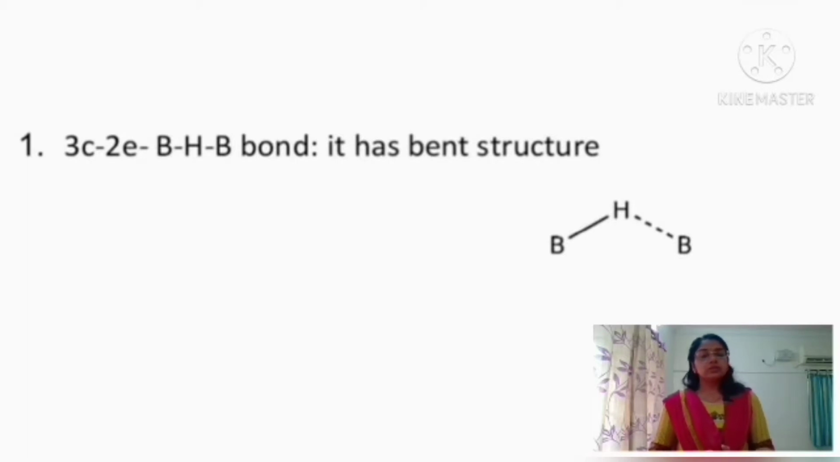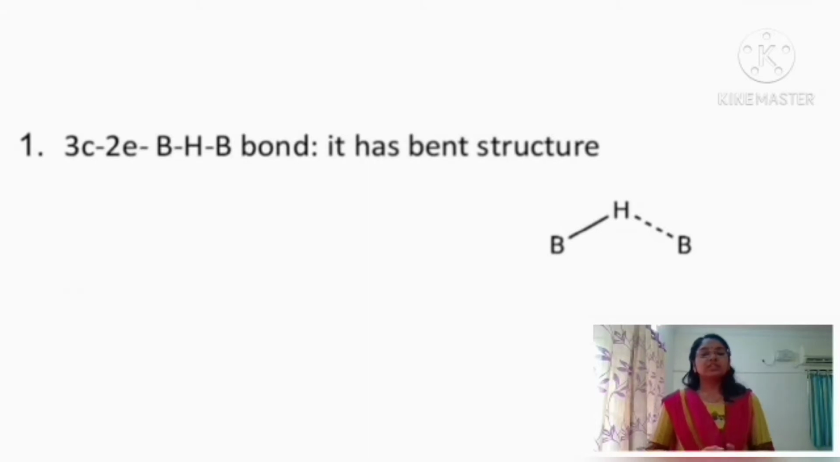In the 3 center 2 electron BHB bond, there are 3 atoms present in the BHB. That is why it is 3 center. Then 2 electron means only 2 electrons are involved in the bonding. How can we check? Because boron has only 1 electron in the valence shell. Similarly, hydrogen also has 1 electron in the outermost shell. So each will share 1 electron and form a bond. But the other boron atom is not involved in the bonding. It is not sharing any electron. That is why it is termed a 3 center 2 electron bond.